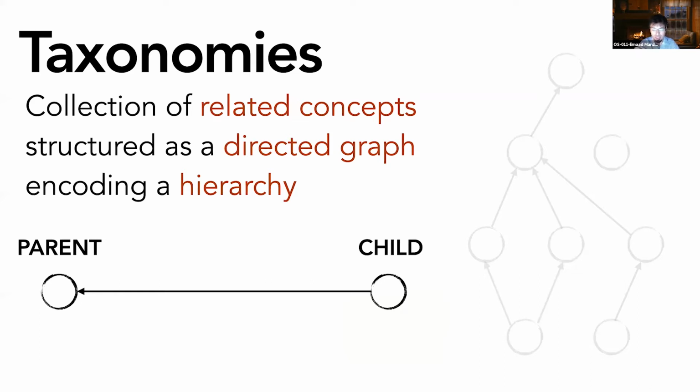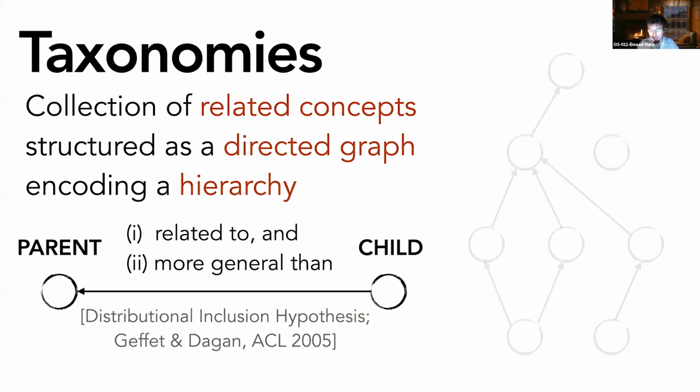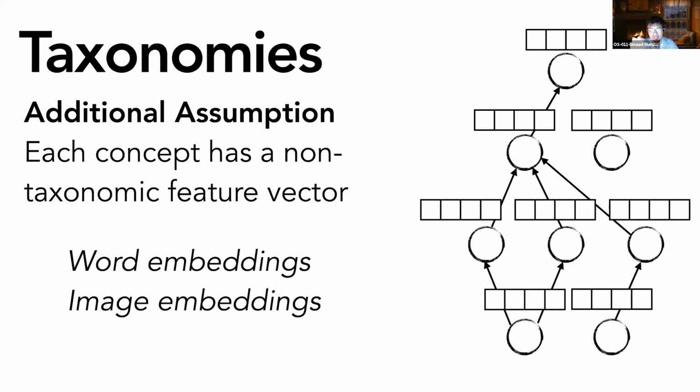This notion is formalized by something called the distributional inclusion hypothesis, which says that a parent is connected to a child if it is both related to and more general than the child. And this is what encodes this hierarchy. We also assume that each node is associated with some feature vector. In the case of textual taxonomies, this could be word embeddings. In the case of multimodal taxonomies, it could be a combination of word and image embeddings.